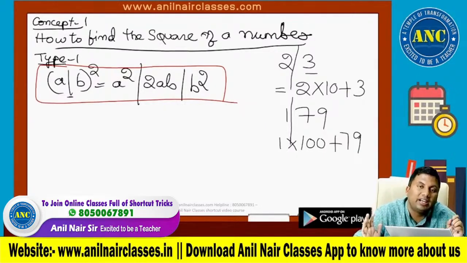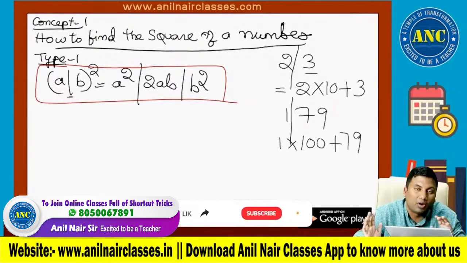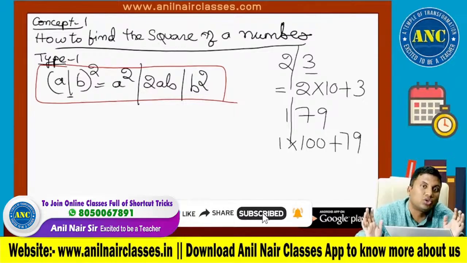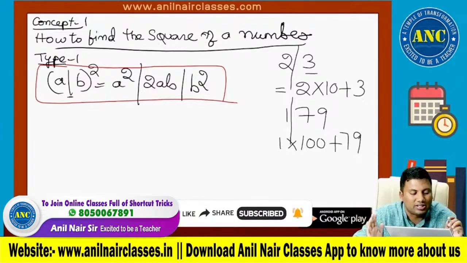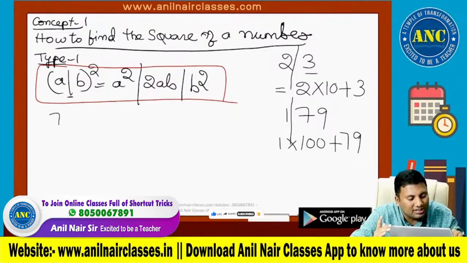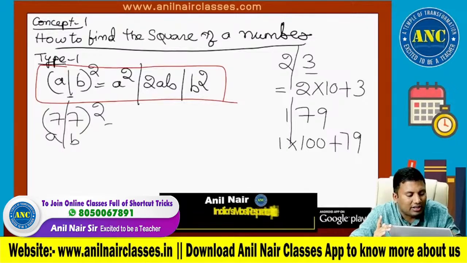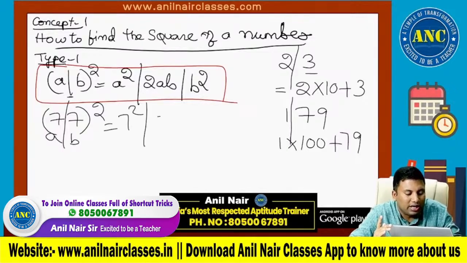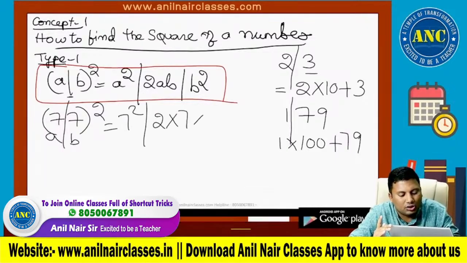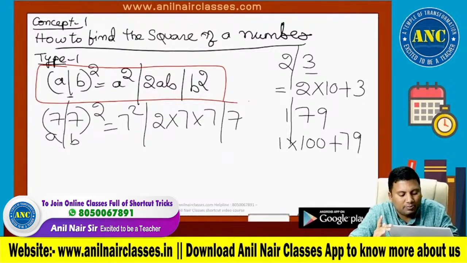It is actually (10a plus b) whole square. I am not doing (10a plus b) whole square; my entire idea is to condense it and make it into a simpler value. Suppose it is 77 whole square. A value is 7 and B value is 7. So these are nothing but A square, next is 2AB, and next is B square.